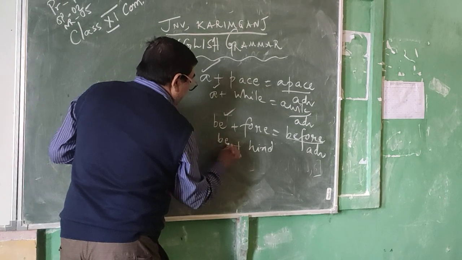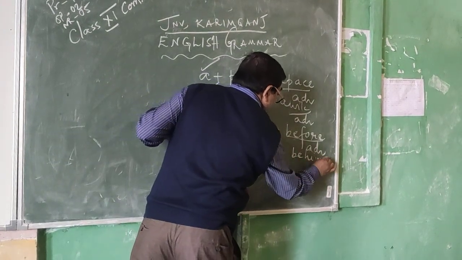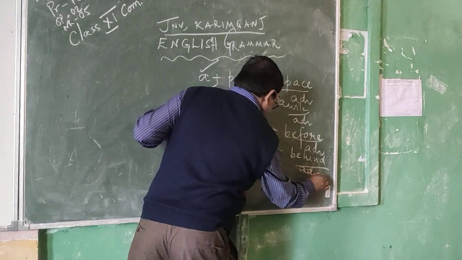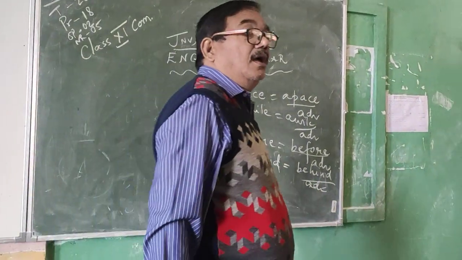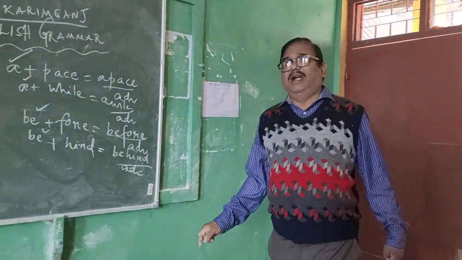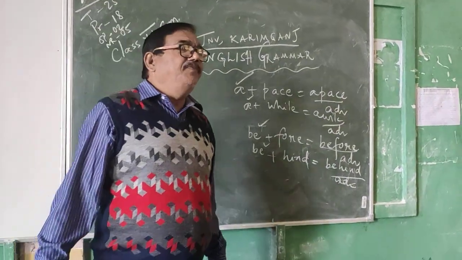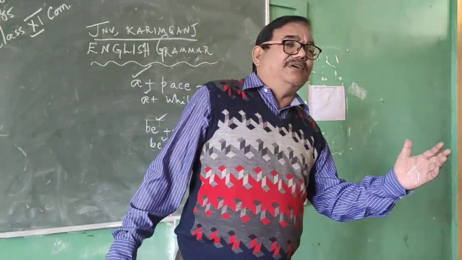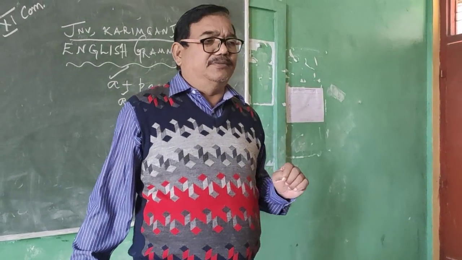If we add one prefix b, it becomes behind. Behind is an adverb. Okay? So I have explained what is adverb. Adverb is nothing but a word which qualifies a verb or an adjective. What is an adjective? An adjective is nothing but a word which qualifies a noun or a pronoun.